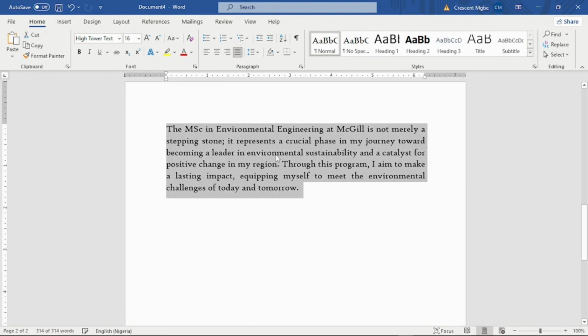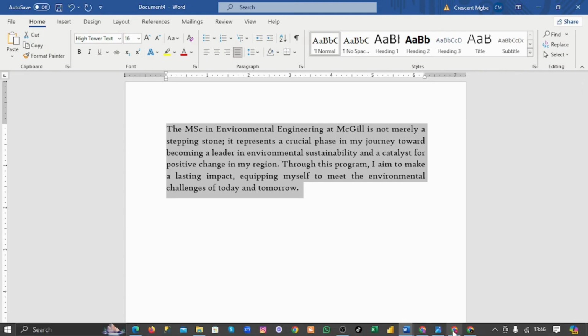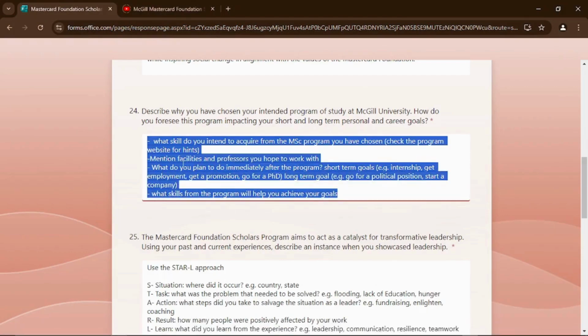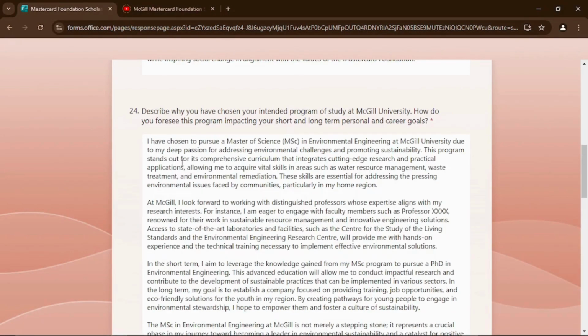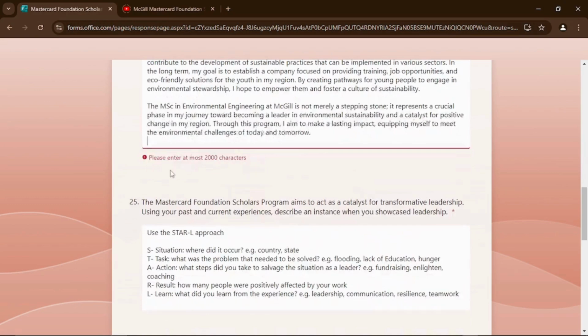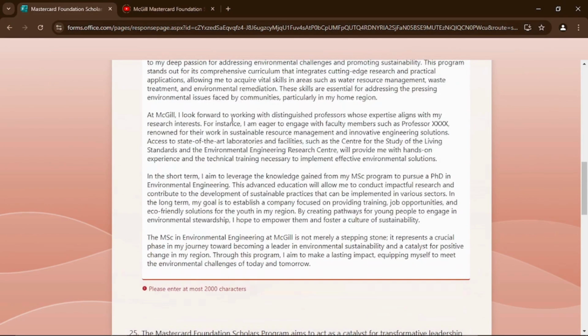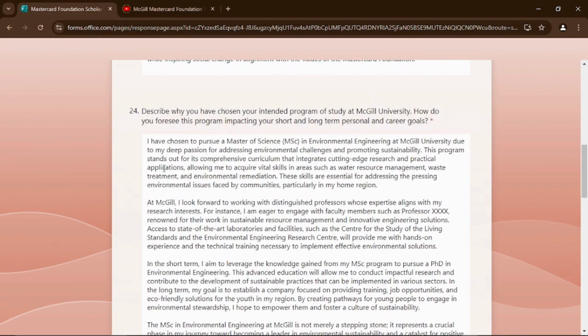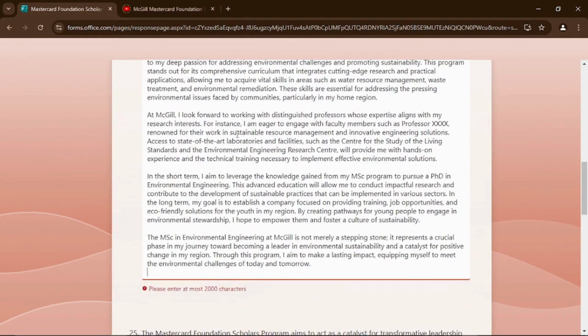So we'll copy everything here, then go back to that page, delete all these ones and paste it. So let's see. I think it's more than 200 characters. What do we remove here? We can remove the sentence: the skills are essential for addressing the pressing environmental challenges faced in my community, particularly in my home region. Okay, so I can just remove something from this second paragraph.